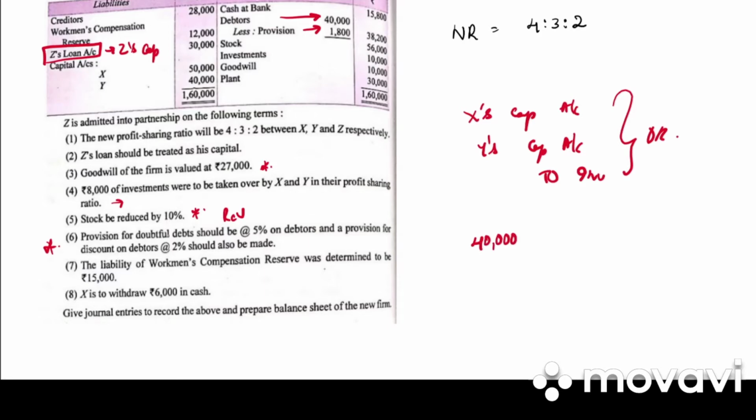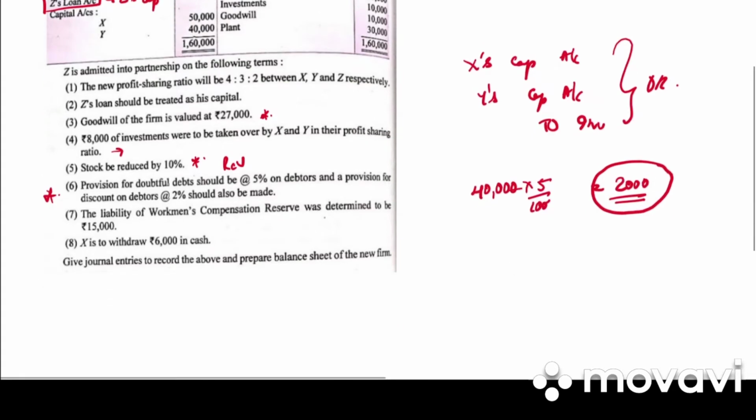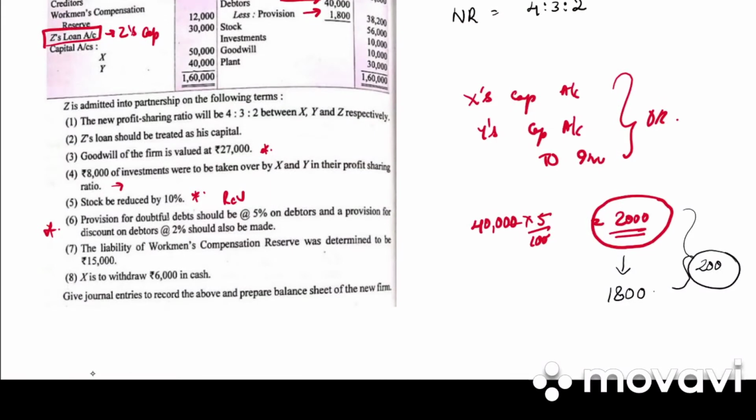So 40,000 into 5% is how much? 2,000. So the actual provision should be 2,000, but in the balance sheet they have given only 1,800, which means there is a difference of 200. There is an increase in liability, so it will be written on the debit side.